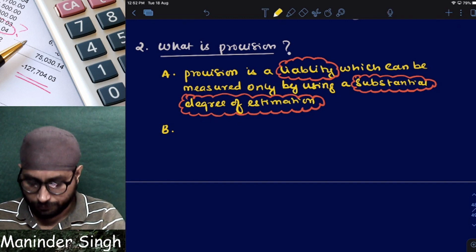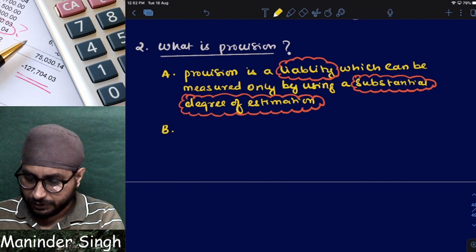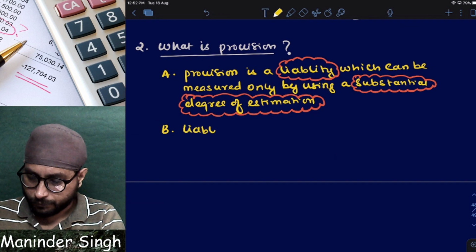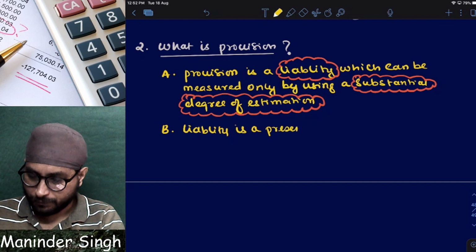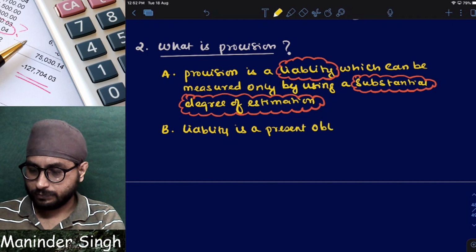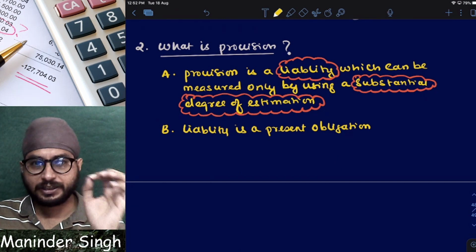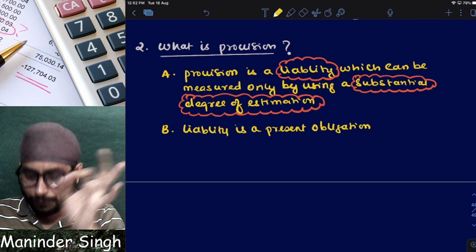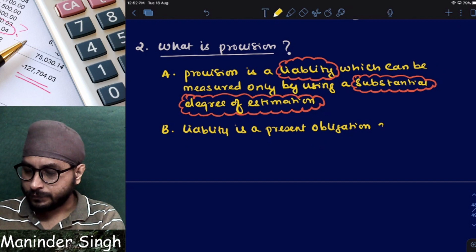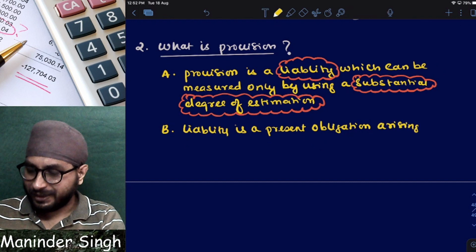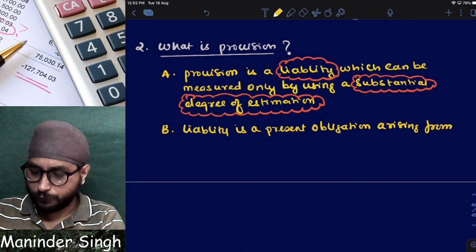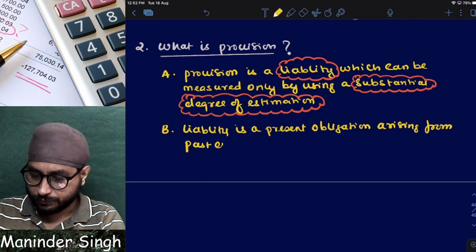What is a liability? Liability is a present obligation arising from past events. The words are very twisted here, so listen very carefully.